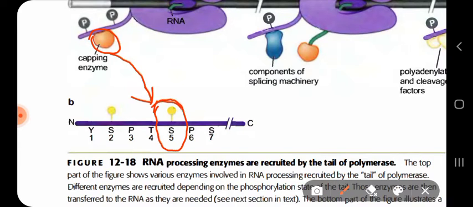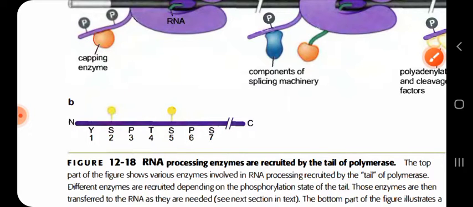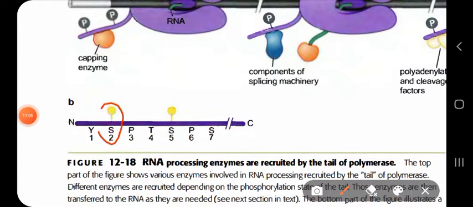So phosphorylation of serine at position number 5 of the tail is associated with recruitment of the capping factors, which will cause 5 prime cap formation on the 5 prime end of the mRNA which is being formed during transcription. Whereas if phosphorylation of serine occurs at position number 2, then it is associated with the recruitment of splicing factors.